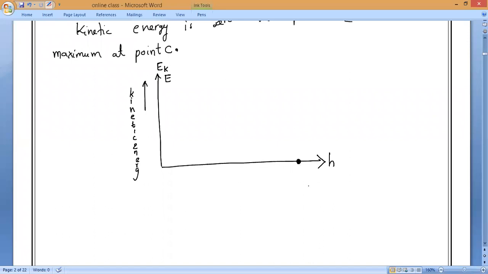At point A, height is maximum. I want a response from everyone. Kinetic energy, zero or maximum? Zero, sir. Now, at point C, height is almost zero. So kinetic energy is what, Hari? Maximum, sir. Maximum.